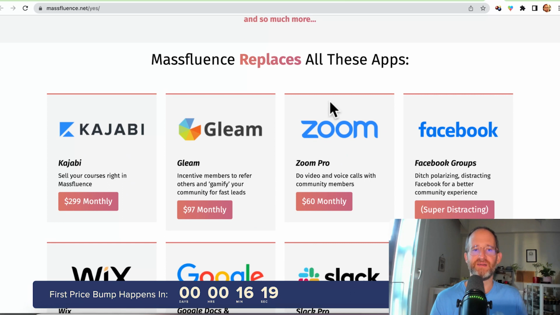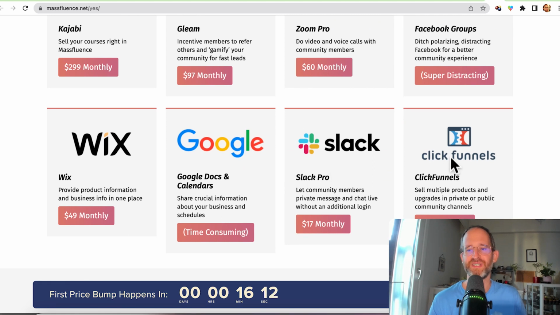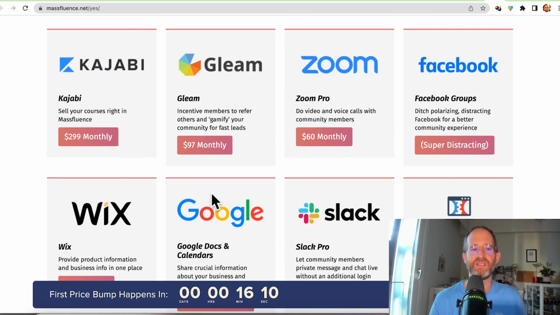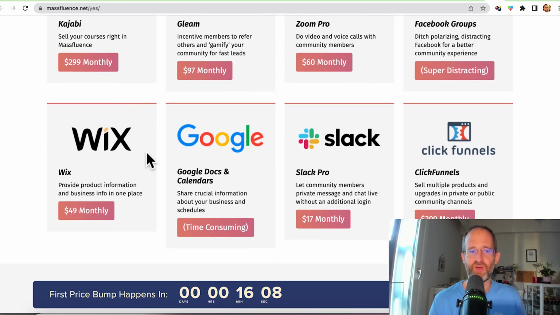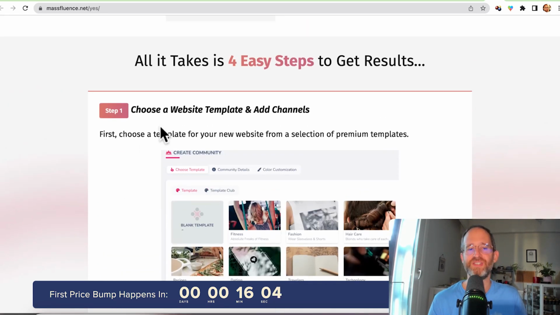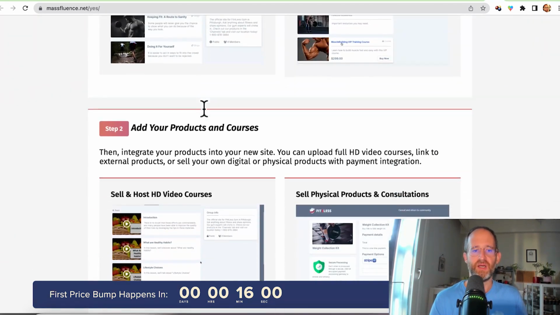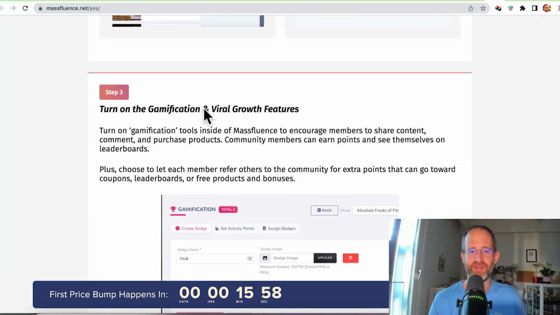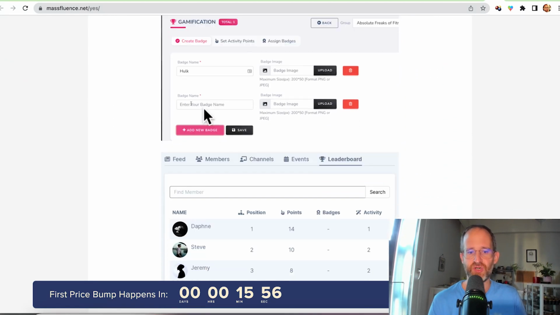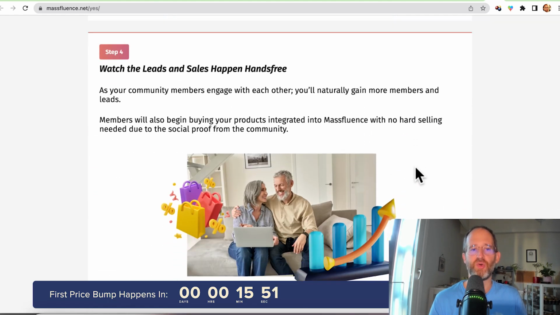Now this actually replaces a bunch of different apps like Kajabi, Gleam, Zoom, Facebook, Wix, Google, Slack, and ClickFunnels. And some of these here are charging upwards of $300 a month simply to use their platform. With this, you can just log in, choose a template, add your different channels in here, add your different products and courses, and then turn on the gamification and growth feature so that people are actually going in there and competing with each other and growing your community.